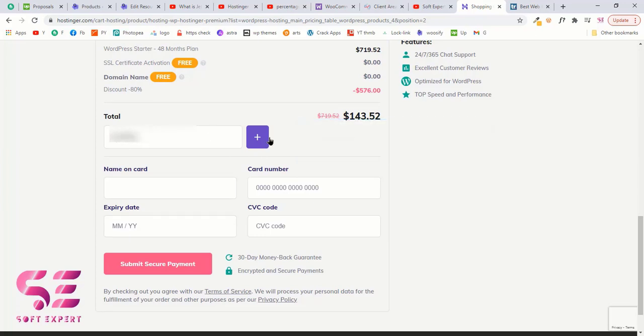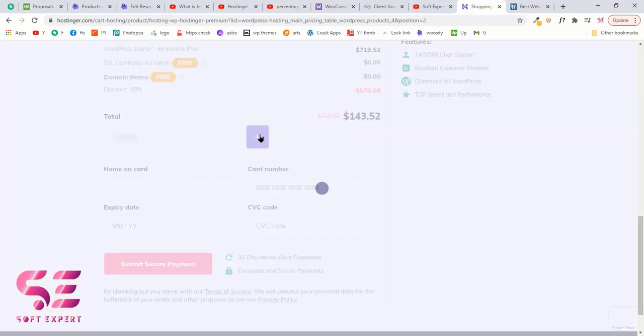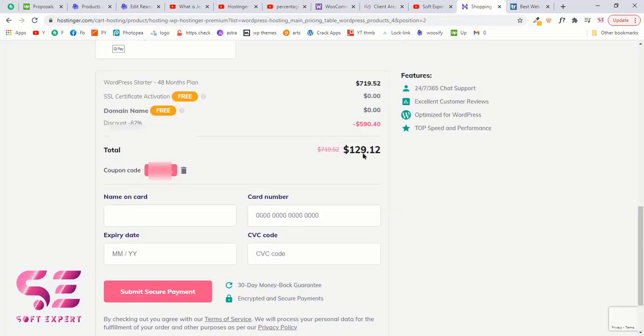So before applying the code, you can see the price here is 143, and let's apply the coupon code. So as you can see, the price now is $129 and we have saved $719. So that is how you can save your money and you can buy a better plan for your WordPress website.